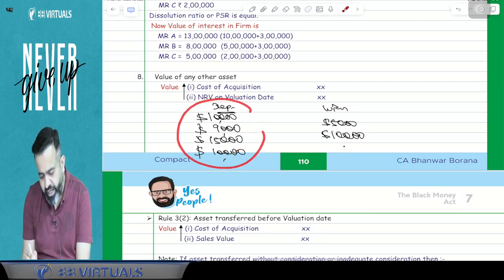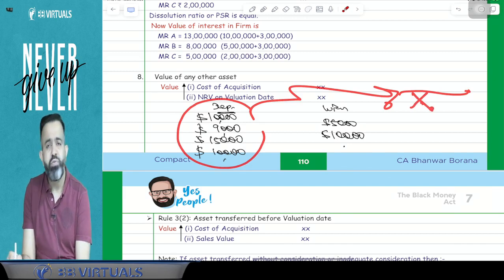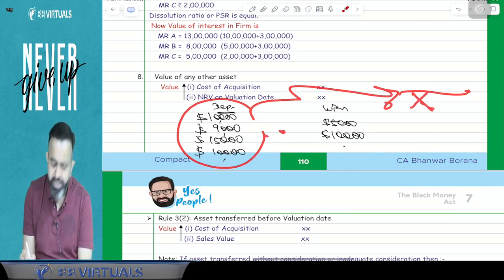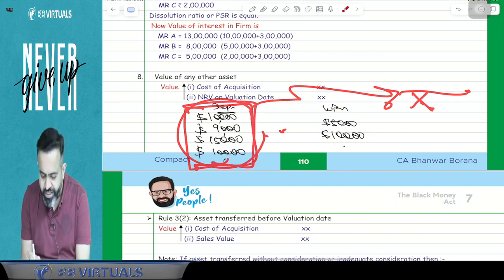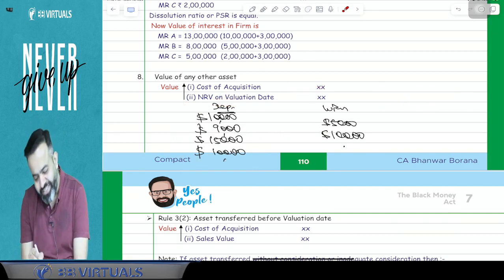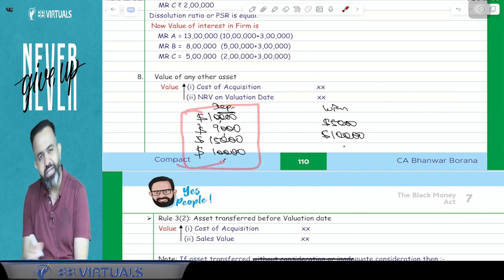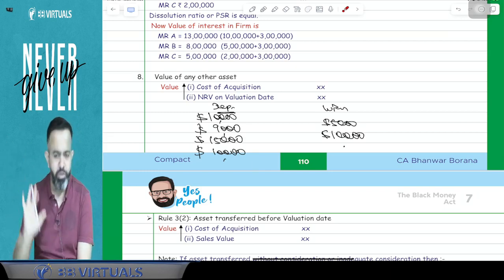Suppose from Switzerland I have withdrawn some amount and deposited it in the Canadian bank, then that deposit will not be considered, because it is withdrawn from here. In this deposit it is already included. So when it is already included, then obviously the withdrawal and deposit in another bank account will not be considered.